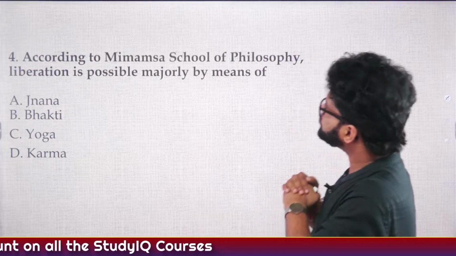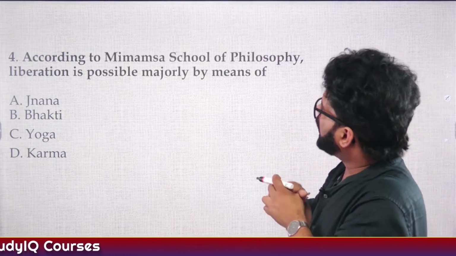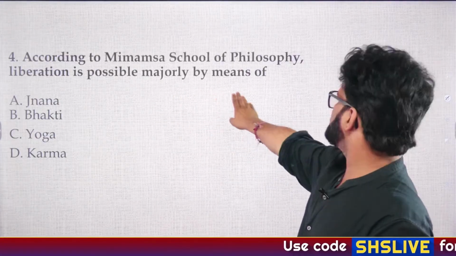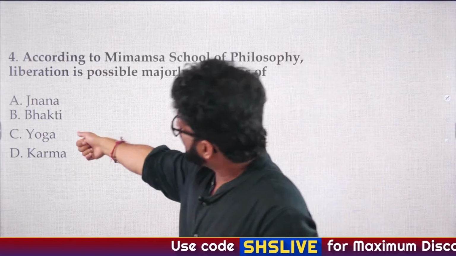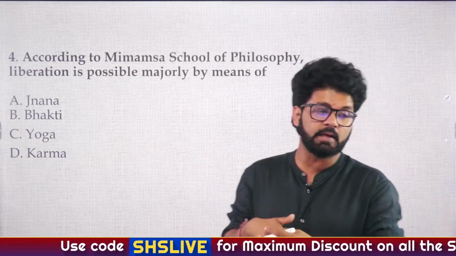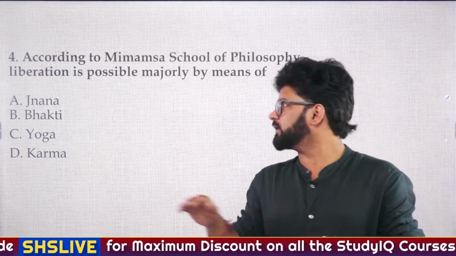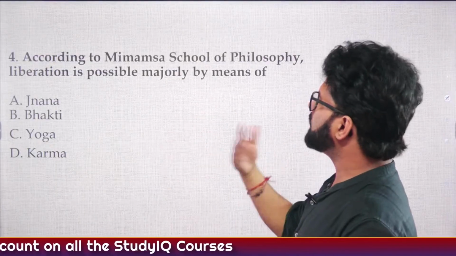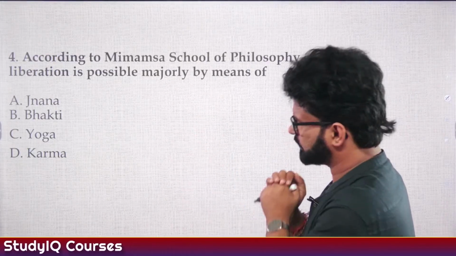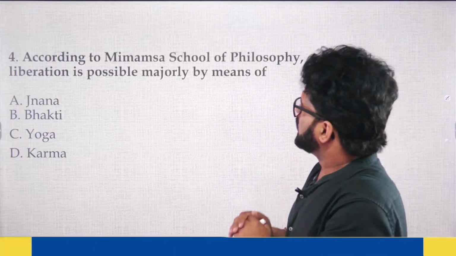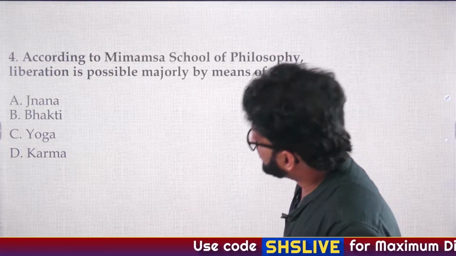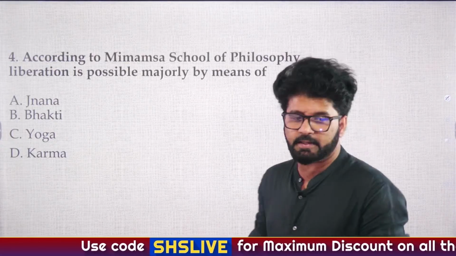Fourth question of the day. According to the Mimamsa school of philosophy, liberation is possible majorly by means of A. Gyan, B. Bhakti, C. Yoga, D. Karma. And again, this is a question from the orthodox schools of philosophy: Samkhya Yoga, Nyaya Vaisheshika, Purva Mimamsa and Uttar Mimamsa. I think that was lecture 8 something, orthodox philosophy. So what is the answer?